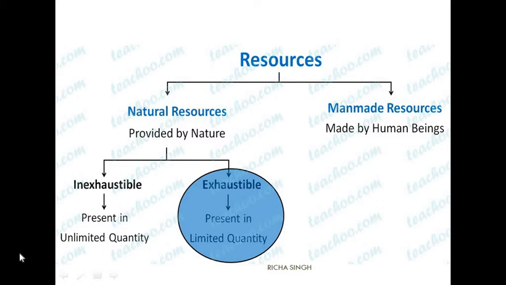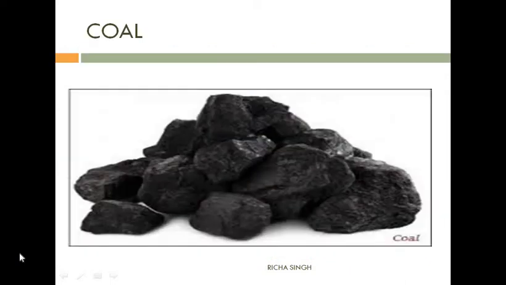Such resources are exhaustible resources like coal, petroleum, natural gas. Inexhaustible resources are present in unlimited quantity and may not get exhausted, like sunlight, air. These are regarded as inexhaustible resources.